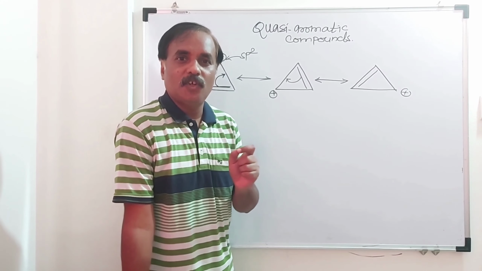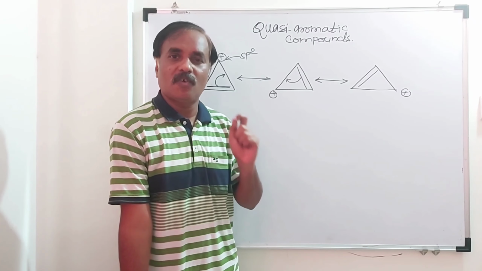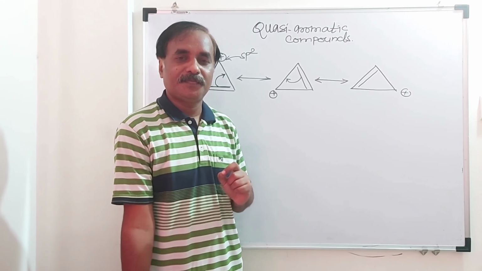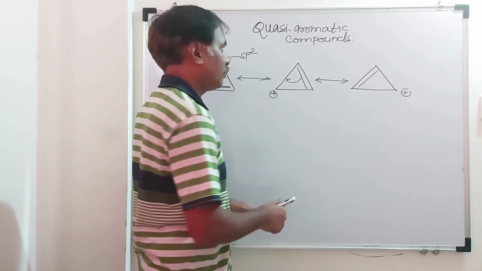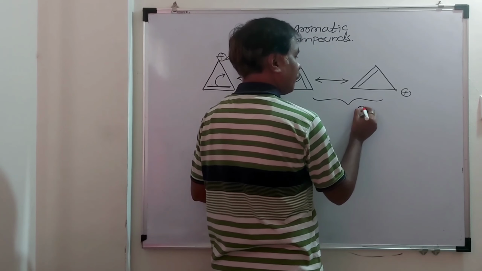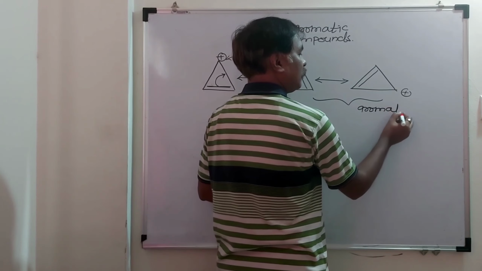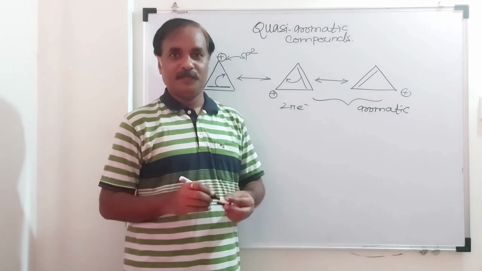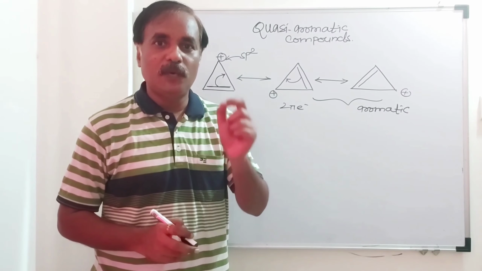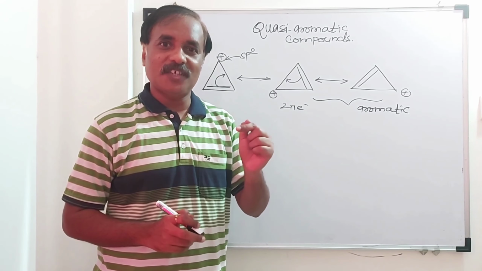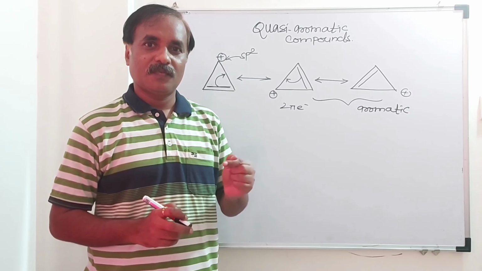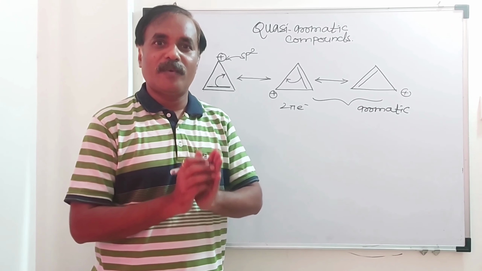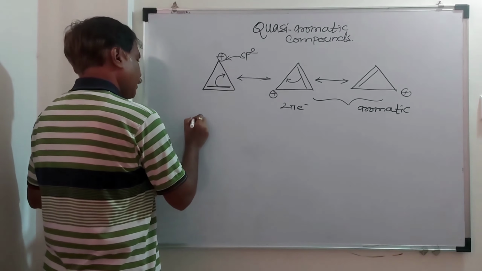So that compound is said to be a quasi-aromatic compound. Remember, quasi-aromatic compounds are ionic compounds. Overall, this is aromatic. How many pi electrons are there? Here 2 pi electrons, and it obeys Huckel's rule. And here there is complete resonance due to charge, and the charge is part of delocalization and part of the aromatic system. That compound is said to be a quasi-aromatic compound.